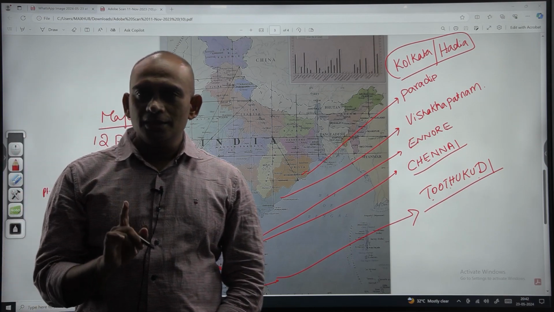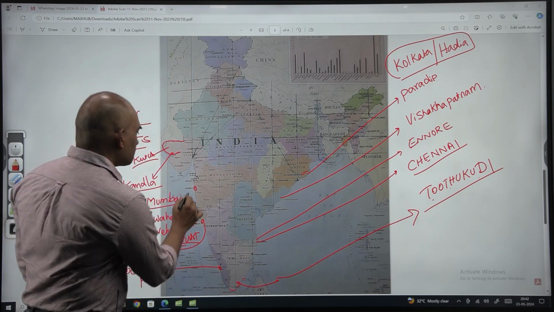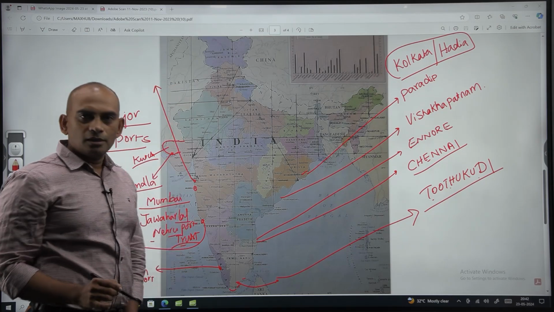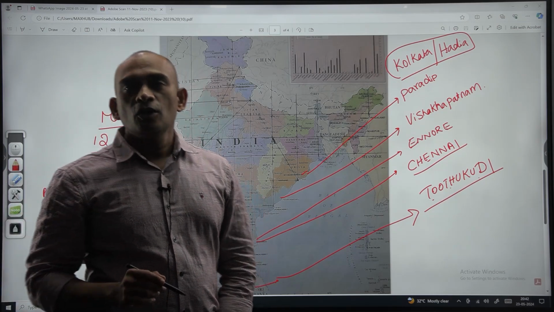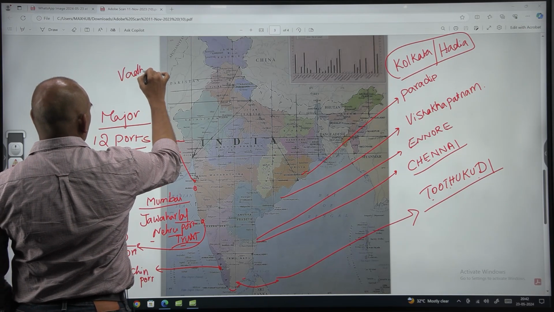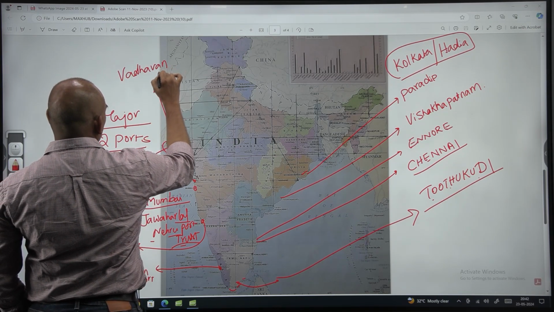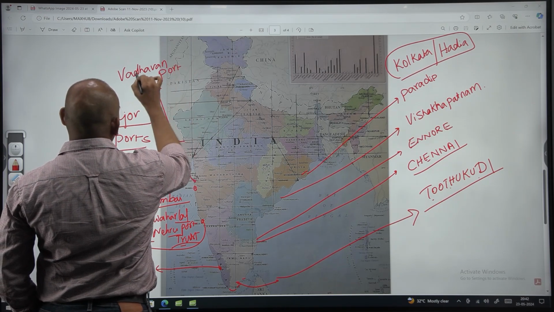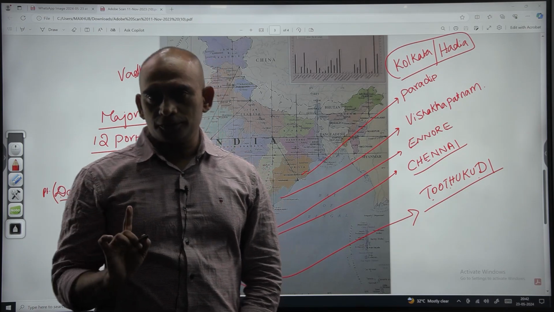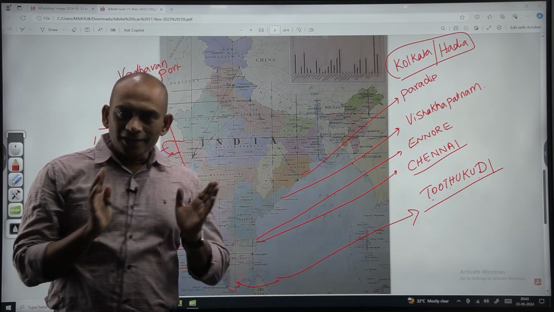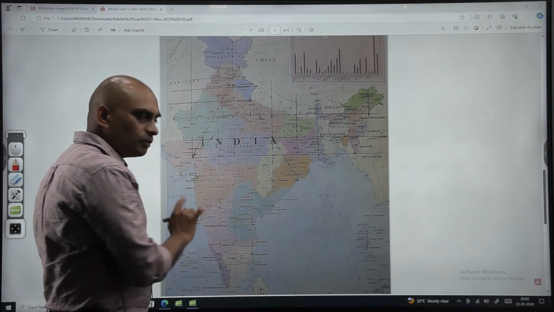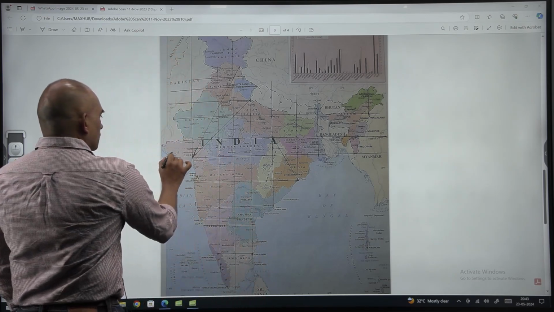That is in the state of Maharashtra. In the extreme north of Maharashtra, the government of India is constructing a new port, that is Vadhavan port. So these are 13 major ports. We are going to repeat all these ports. I will repeat.